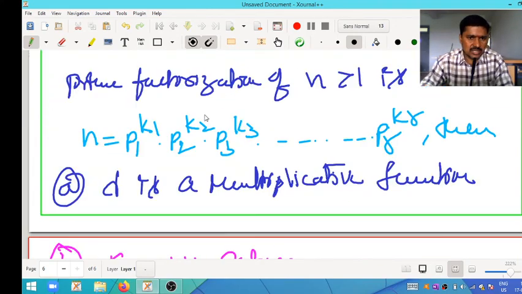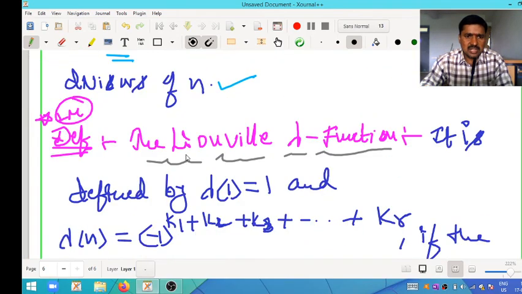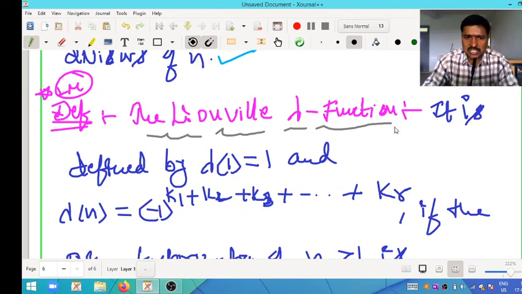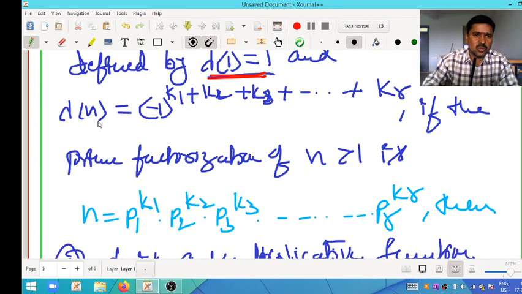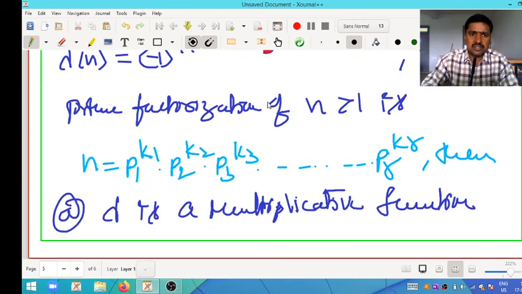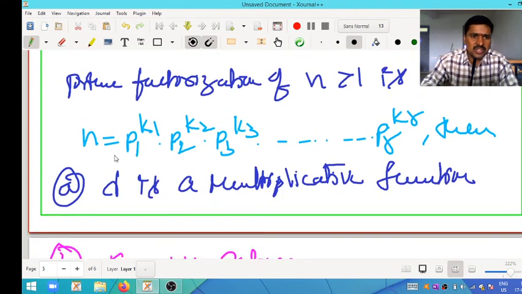See here, Liouville's lambda function is defined in two ways. Lambda of 1 is equal to 1. Next, lambda of n is equal to minus 1 to the power of k1 plus k2 plus k3 plus so on, plus kr, where n, greater than 1, is in the form of prime factorization n equals p1 power k1 into p2 power k2 into p3 power k3 into so on, into pr power kr.